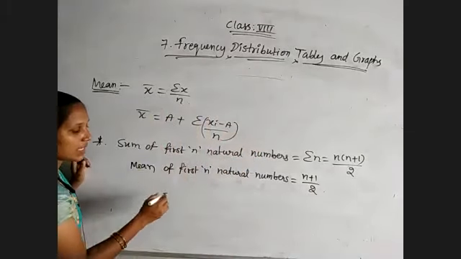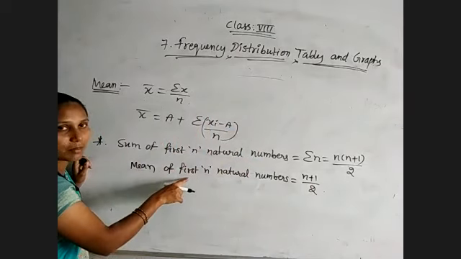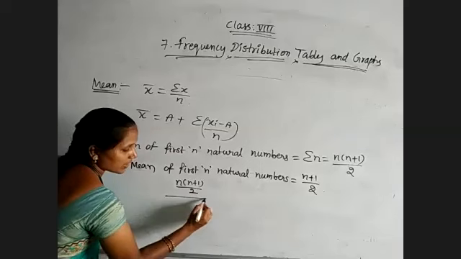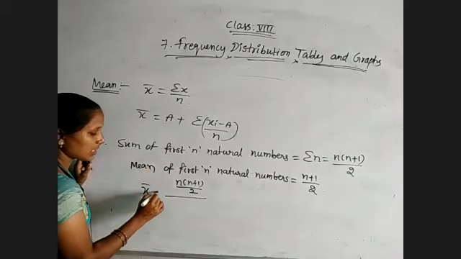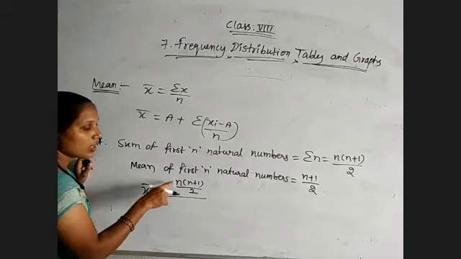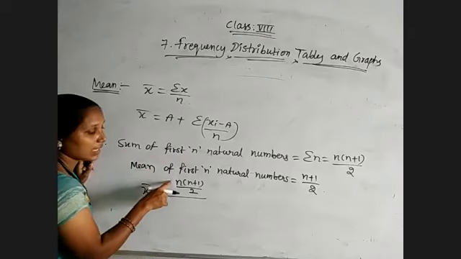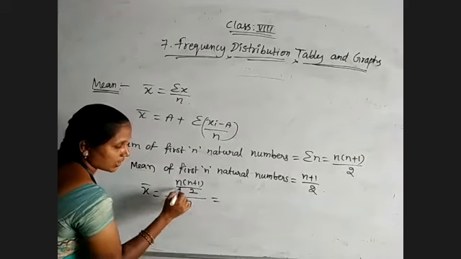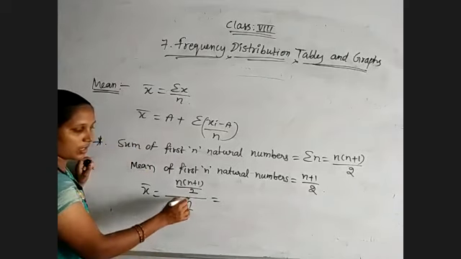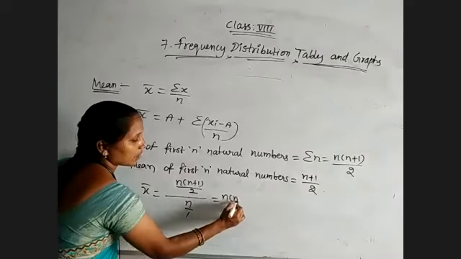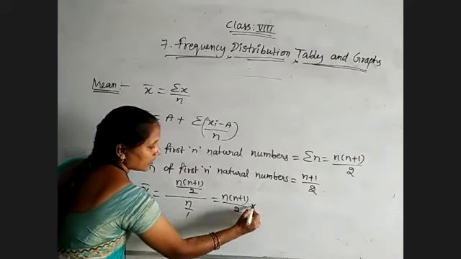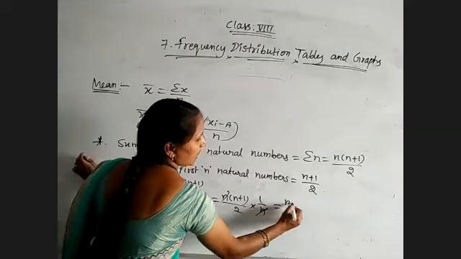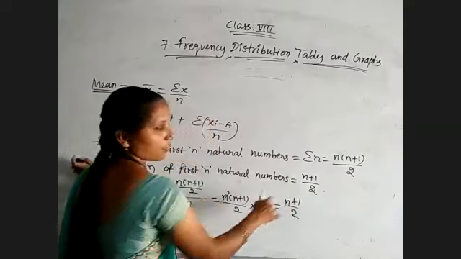How we got that: the sum of the first n natural numbers is n into n plus 1 by 2, and actually mean is nothing but the sum of observations by the number of observations. So n into n plus 1 by 2 into 1 by n, the n gets cancelled, which gives n plus 1 by 2. This is the formula for that.